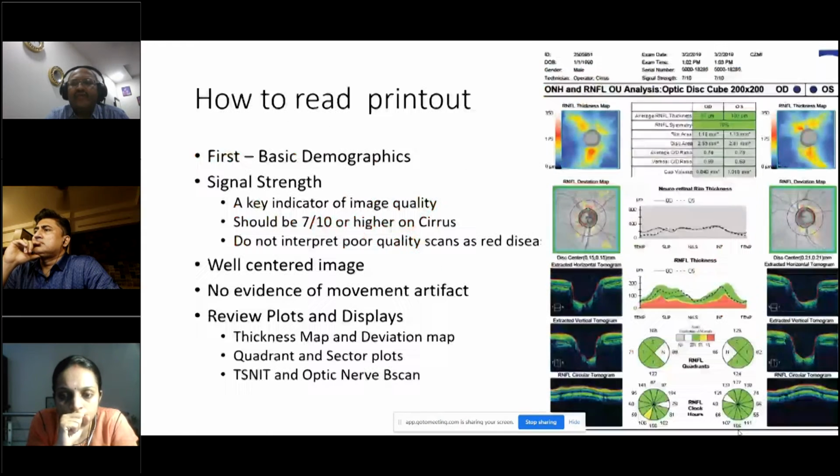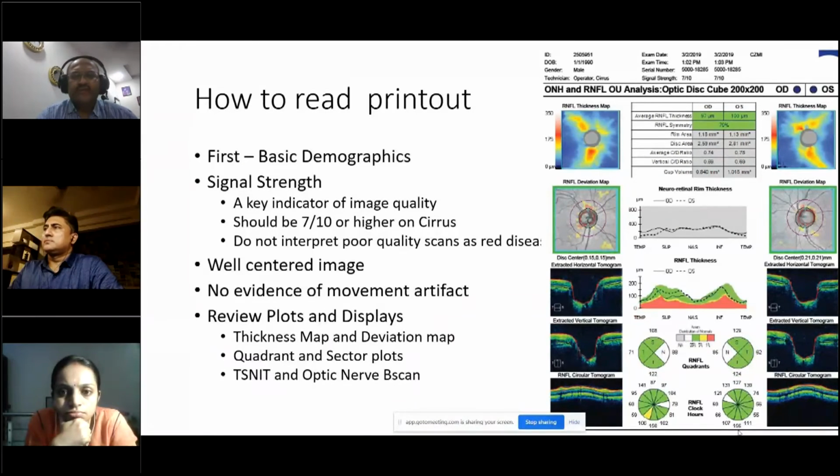We are very familiar with the Zeiss OCT device. The others are also available, Spectralis, the Topcon. I'll just touch upon some of them. But common to all of them is that you should know what test you have ordered, and a few basic things like signal strength, image centering, movement artifact, and then how to read the output which you have been given and how to interpret the data.